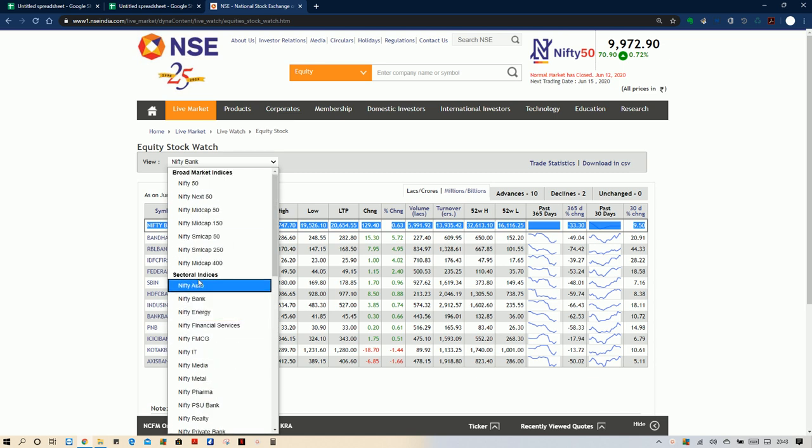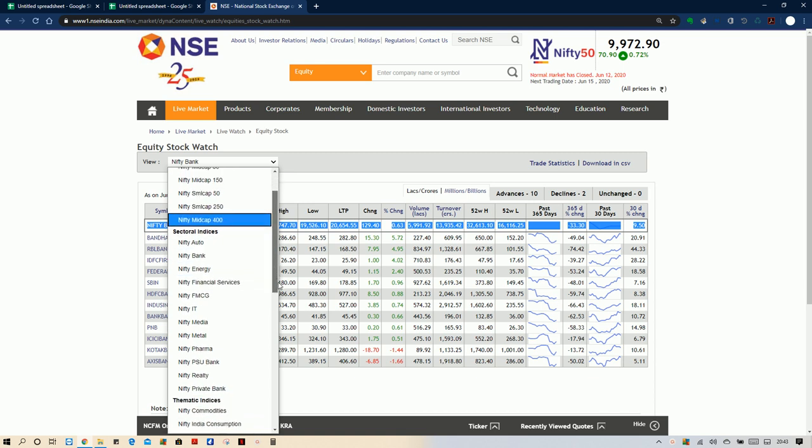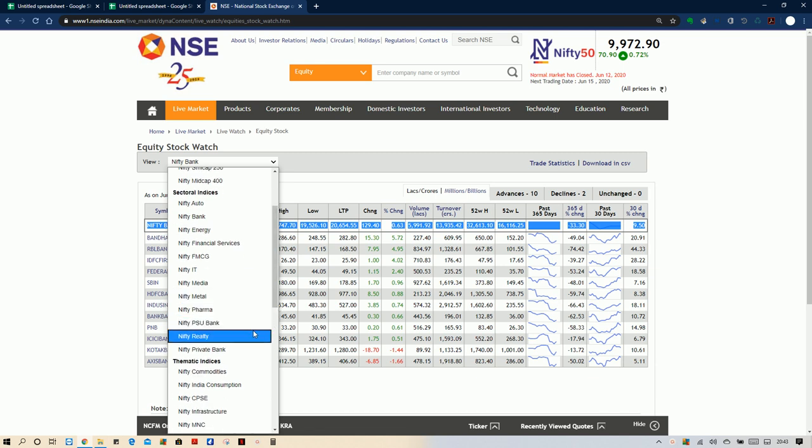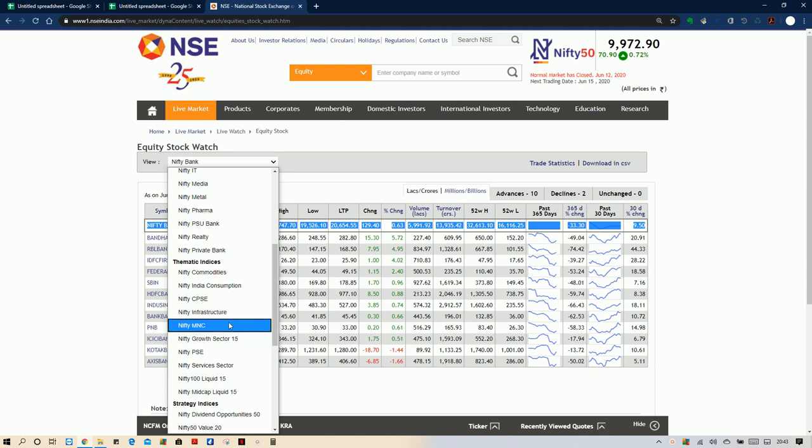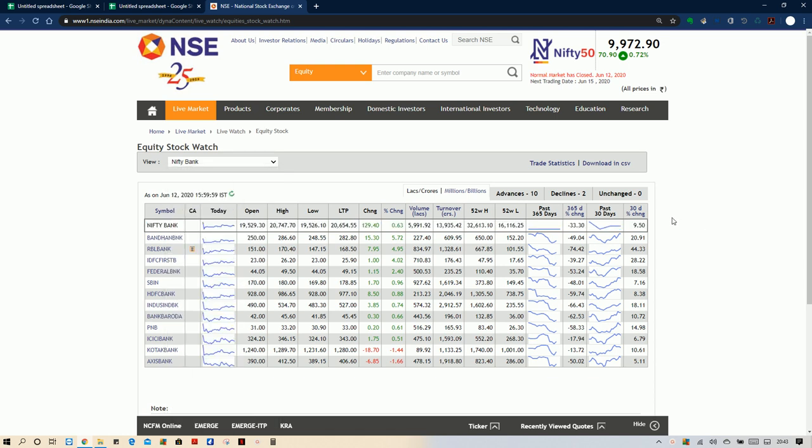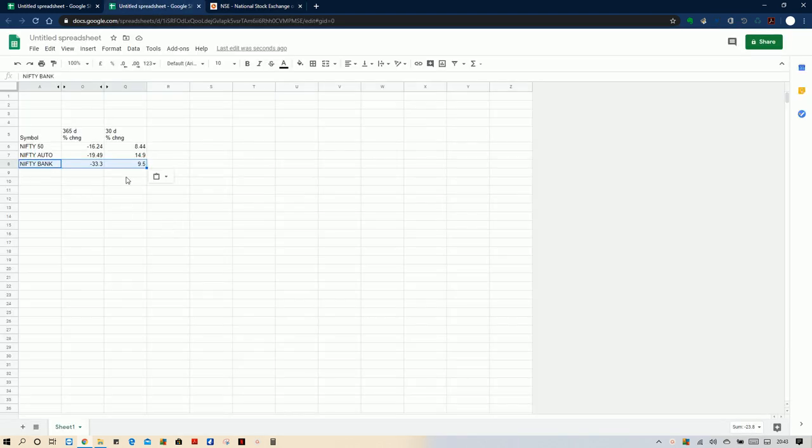There are so many sectors here: Nifty Auto, Nifty Bank, Nifty Energy, Nifty Financial Services, Nifty FMCG, then Nifty IT, Media, Metal, Pharma, PSU Bank, Realty, Private Bank, and we have Infrastructure, MNC, and Services sectors. Some of the sectors are like this. What we have to do is paste all the data here and make an Excel sheet like this. So in order to save time, what I have done is we will go to the sheet here.